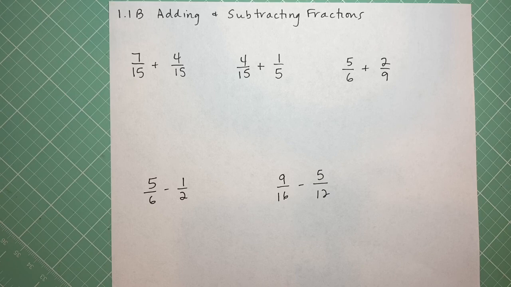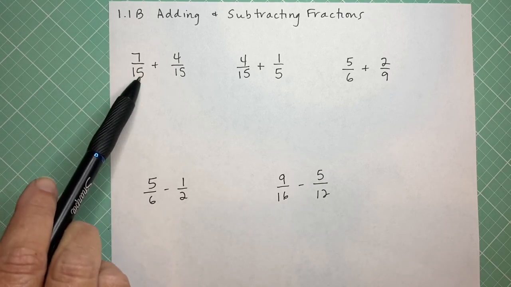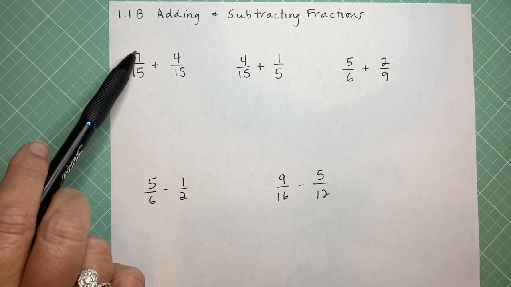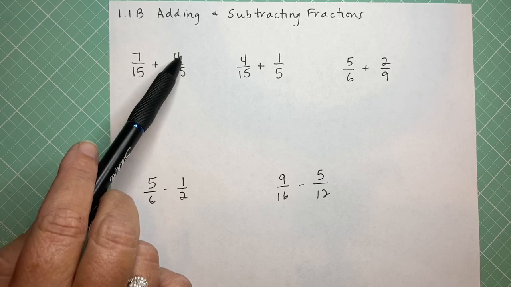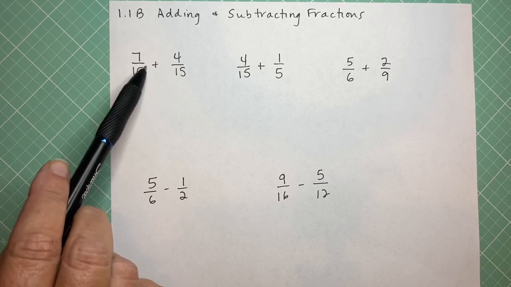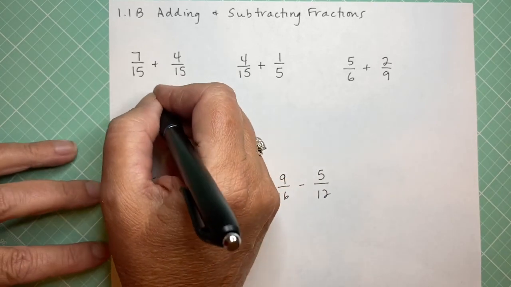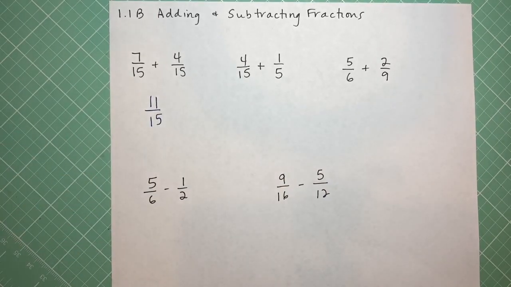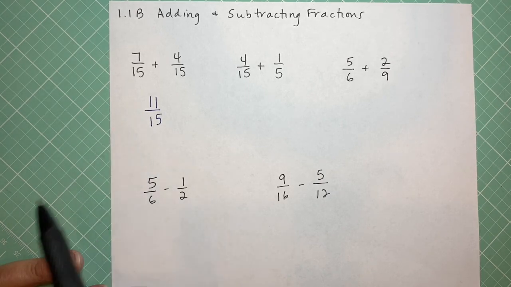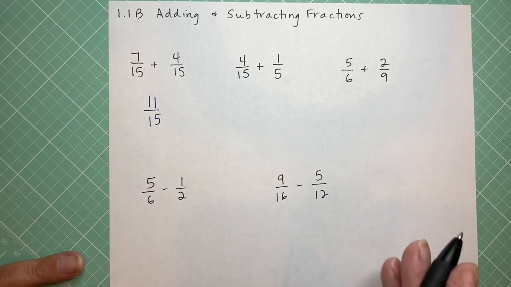So you have to come up with something that has both of those things in common, and really fractions are the same way. When we look at this first one, I want you to think of this bottom number as being what you're counting. Here I have 7 15s, and I want to add 4 15s. Because I'm adding the same thing, I can just say 7 plus 4 is 11 15s. The denominator doesn't change because when you're adding something, apples plus apples is apples. It doesn't change when you're adding those numbers. So the denominator has to be the same in order to add, and once you've done it, the denominator stays the same.